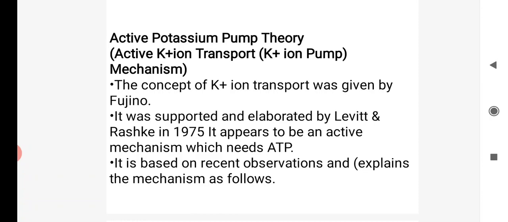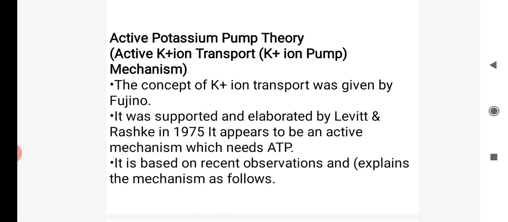The concept of the K plus ion. In this lecture I will not pronounce potassium, but say K plus ion. K plus ion transport was given by Fujino. Fujino is a scientist who gave the K plus pump theory.